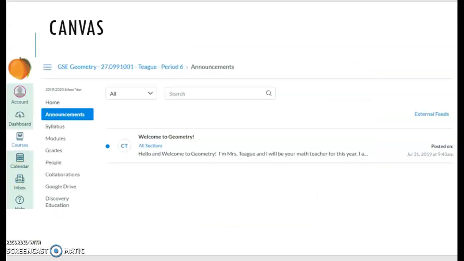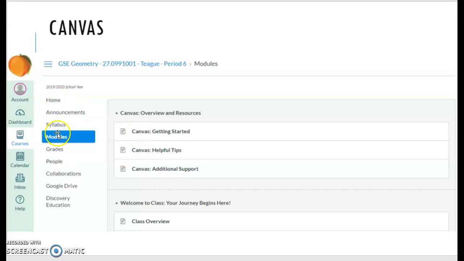Okay, so when you do click on modules, that's what you're going to see. You're going to see a get started and helpful tips and all that stuff from Canvas. If you have some time, I would suggest going through that just to get an overview of the Canvas program. But also under modules, we're going to have instructional cycles just like we did last year.